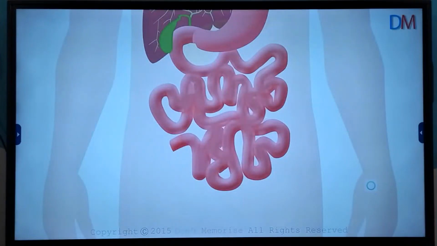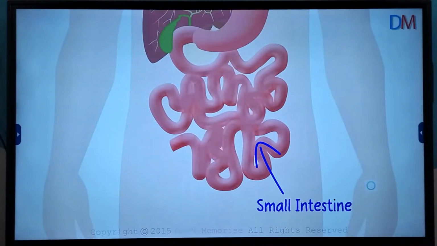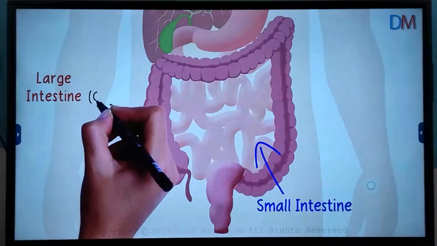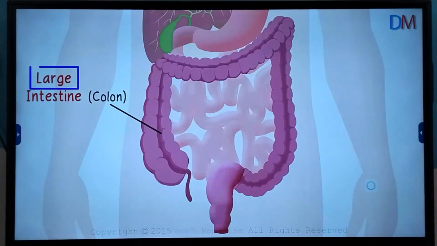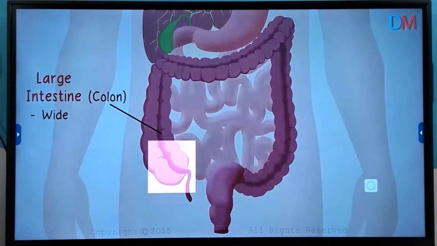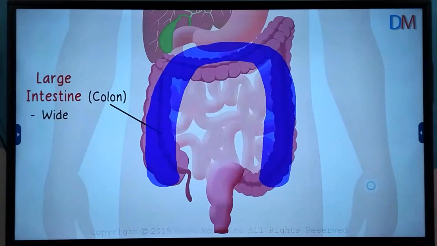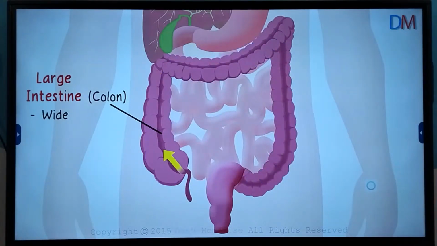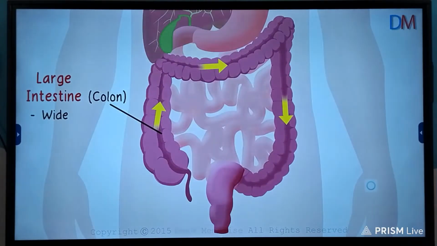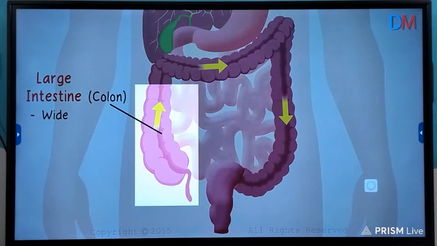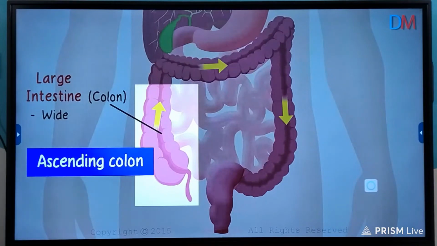The undigested and the unabsorbed food from the small intestine is passed into the large intestine or the colon. And it's called large because its passage is wider relative to that of the small intestine. It begins here at this point and ends at the rectum. Now observe the shape of the large intestine. It's like an inverted U. The food enters at this point, travels, and reaches the rectum. This part where the food moves up against gravity is called the ascending portion.